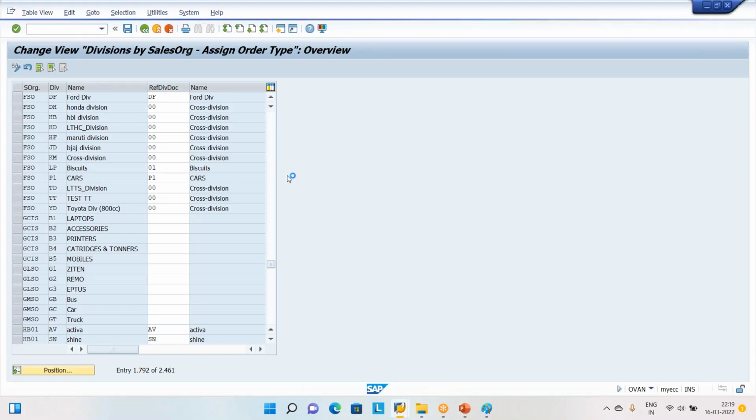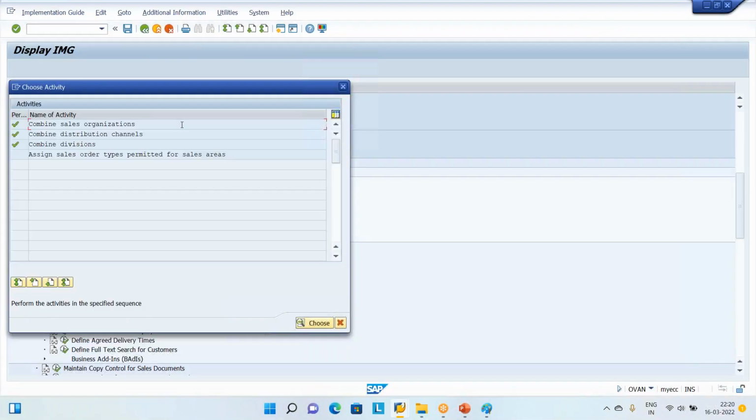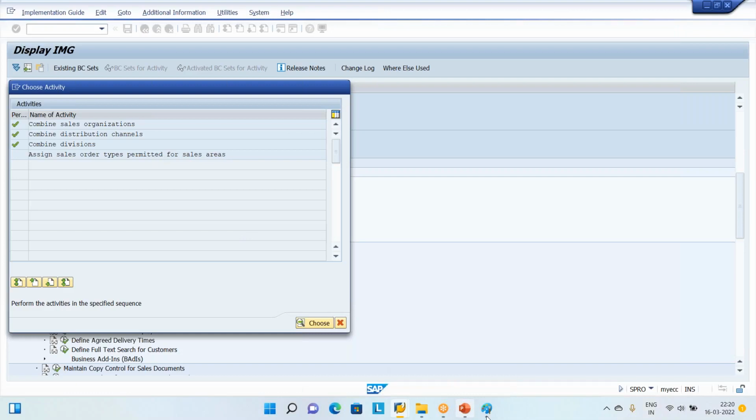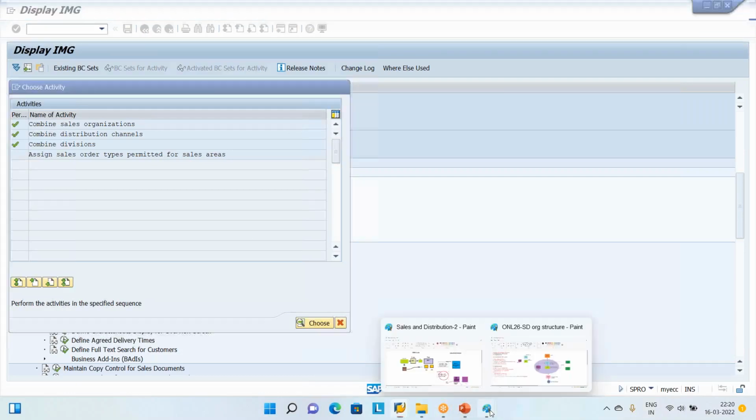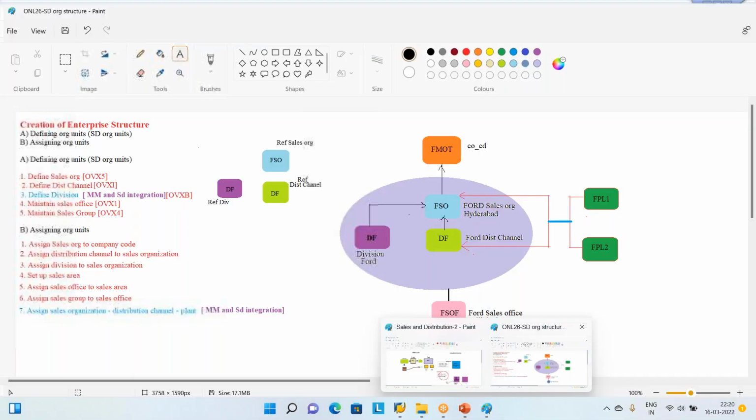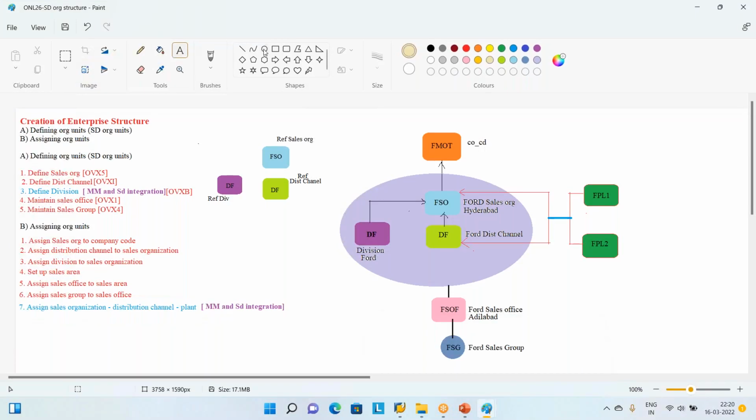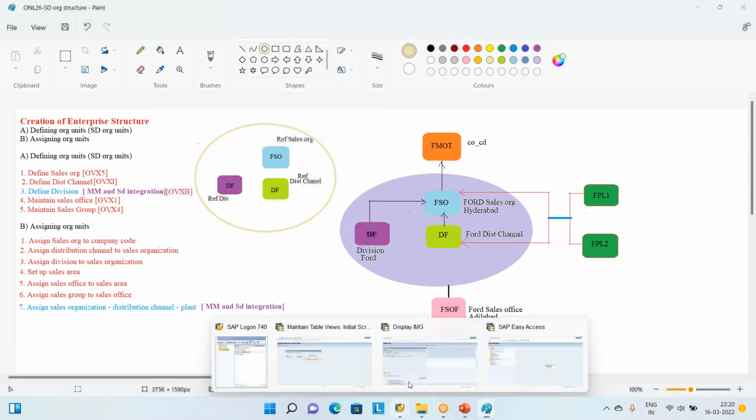Click this button. Now click here. Assign sales order type to the permitted sales area. You know, sales area means sales organization, distribution channel, and division. In general, we call it a sales area. So this is also called one more sales area. Let us go, that we are going to declare here.